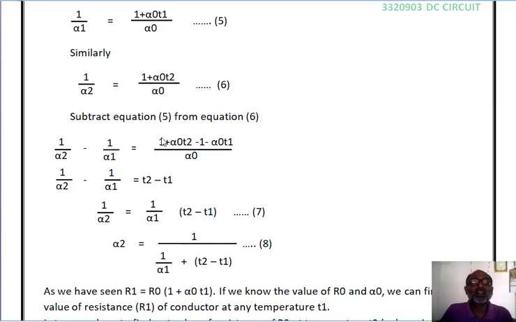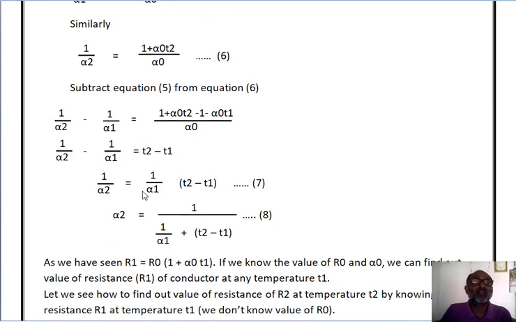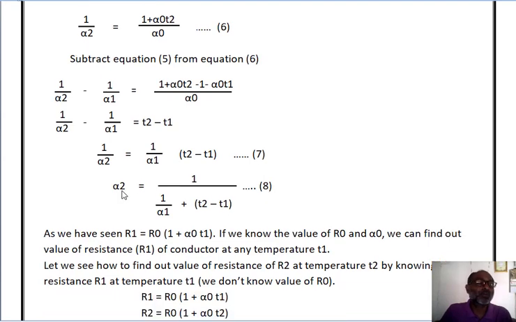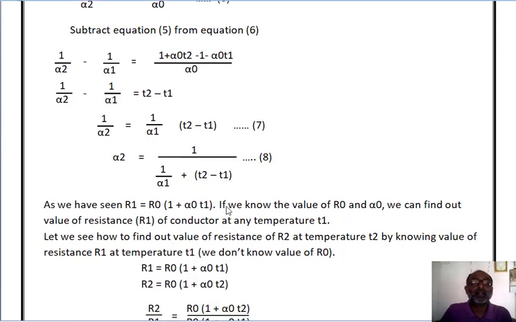Here the 1 cancels, alpha 0 is taken as common, so alpha 0 cancels. So 1 upon alpha 2 is equal to 1 upon alpha 1 plus in the bracket T2 minus T1, equation number 7. So from that we can find out the value of alpha 2 is equal to 1 divided by 1 upon alpha 1 plus in the bracket T2 minus T1.